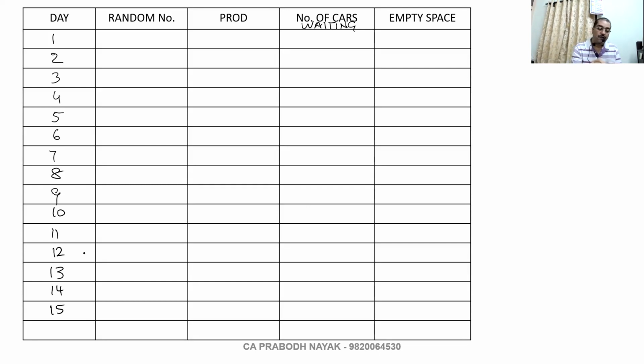Random numbers you write as they are given. 20, 63, 46, write in the same order. 16, 45, and please copy correctly. 41, 44, 66, 87, 26, and 78, 40, 29, 92, and 21.